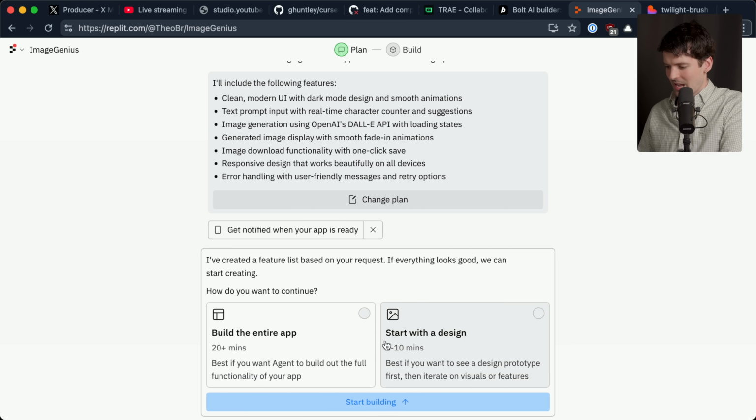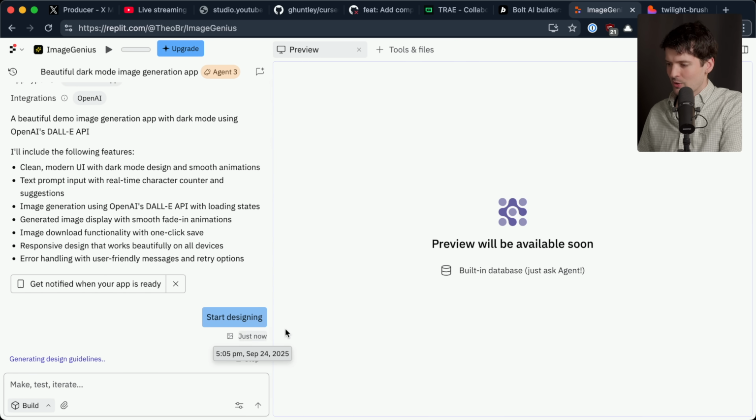Get notified when your app is ready. Build the entire app, 20 plus minutes. Best if you want the agent to build out the full functionality of your app, or start with a design. You want to see a design prototype first, then iterate on visuals and features. We'll do that. That's a good question to ask a vibe coder. Do you just want to see it, or do you want to build the whole thing?